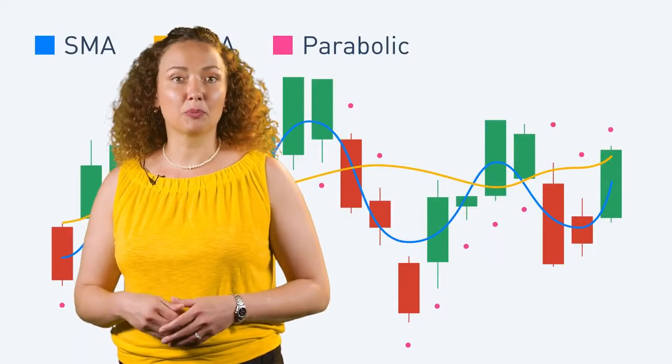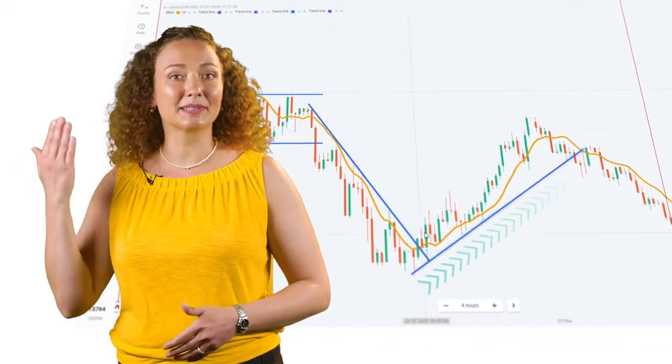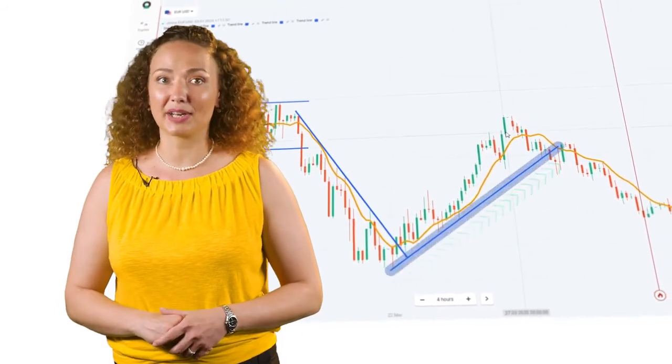If the moving average is pointing down, this confirms our downtrend. If the moving average is pointing up, then we have an uptrend. To get a signal, we have to wait for the price, the candlestick, to cross the moving average either up or down. When the price crosses the moving average down, this is a signal to enter a down trade. And when the price crosses the moving average to the upside, it gives us a signal to enter a trade up.